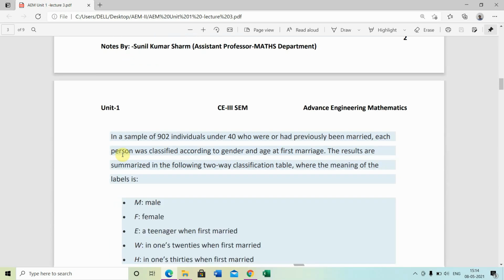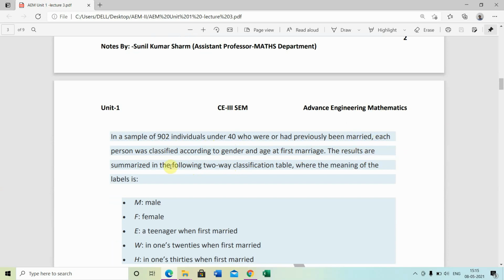Next example. This is in a sample of 902 individuals under 40 who had previously been married. So we are given 902 individuals who are under 40 and previously married. Each person was classified according to gender and age at first marriage.